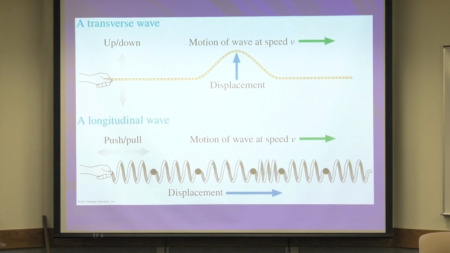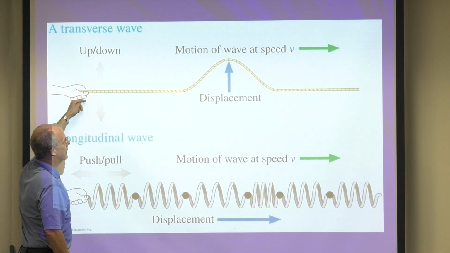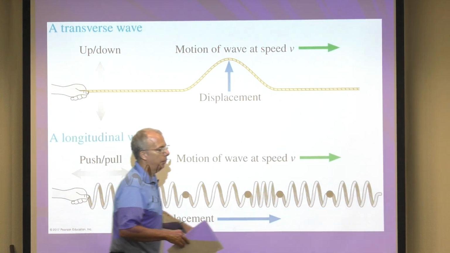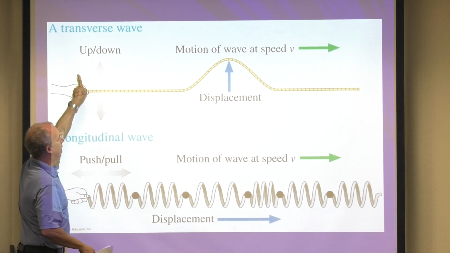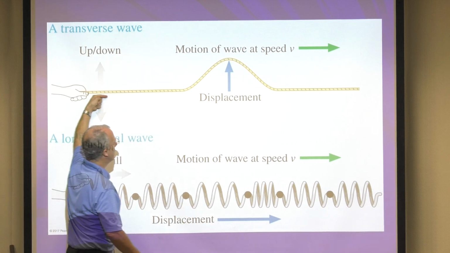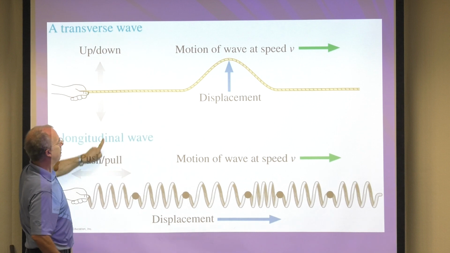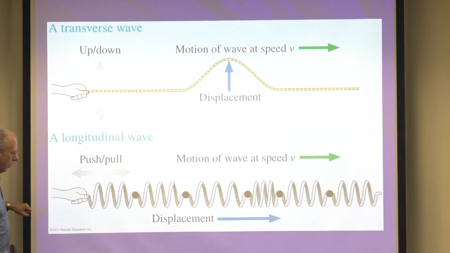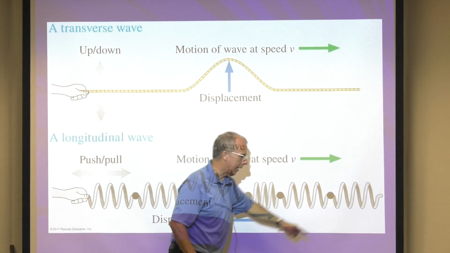Okay, so this is a nice picture, right? So this is a transverse wave. The wave, the disturbance, moves this way, but what did I do to get it going? I had to go up and down, right? Transverse means perpendicular. So the disturbance is moving this way, but I had to go like that. So perpendicular, right? This is perpendicular to that. Sinusoidal, right? So the wave is going in this direction, the displacement going in that direction.